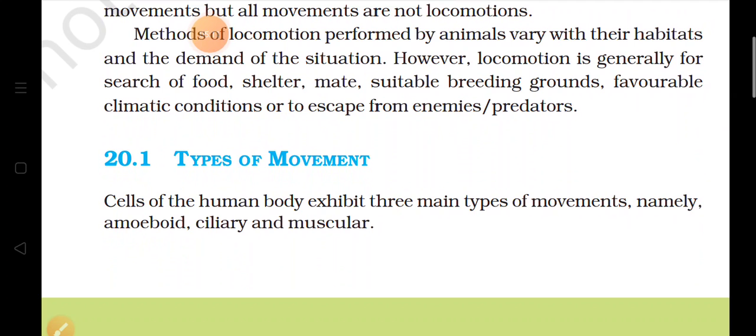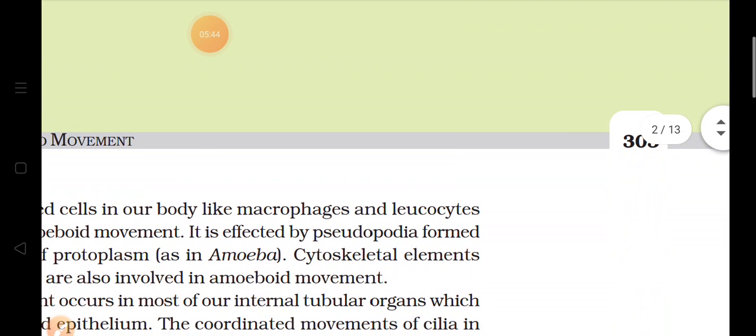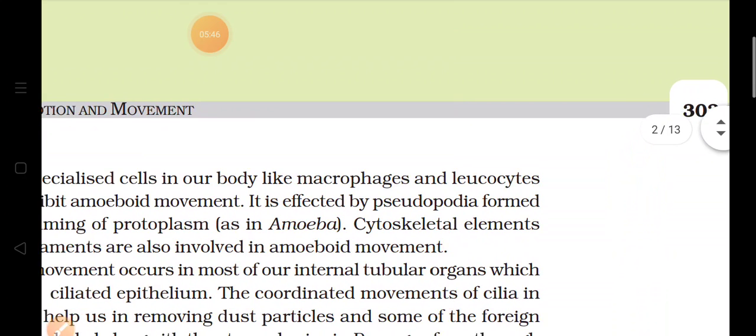Now, types of movement. The human body shows three main types of movement. First is amoeboid, second is ciliary, and third is muscular. If we talk about amoeboid movement, amoeba in actuality doesn't have any fixed shape or structure. So whenever there is something present, the wall or the membrane is extended towards that side. In our body also, some cells like macrophages and leukocytes are present in blood, and these cells also show amoeboid movement.